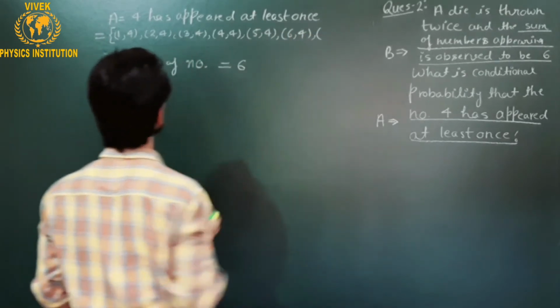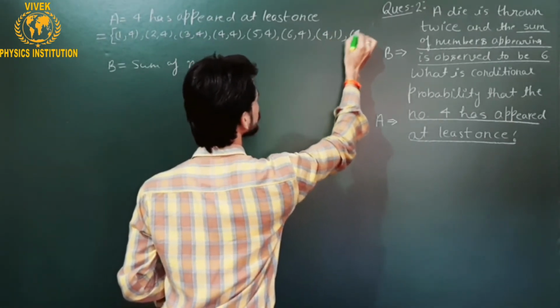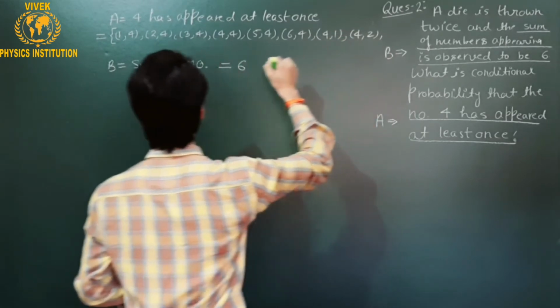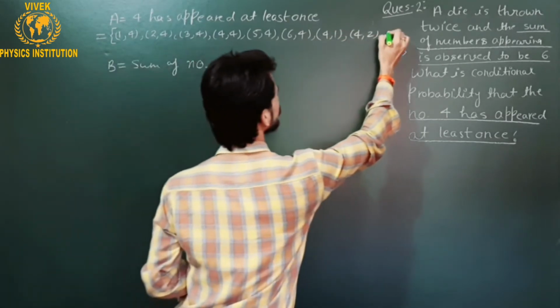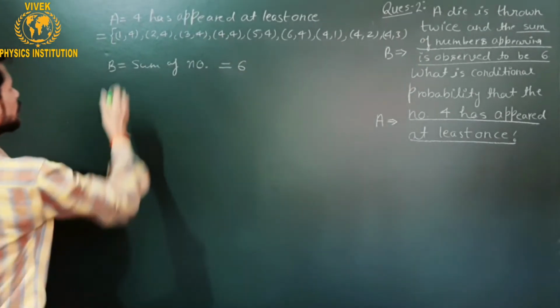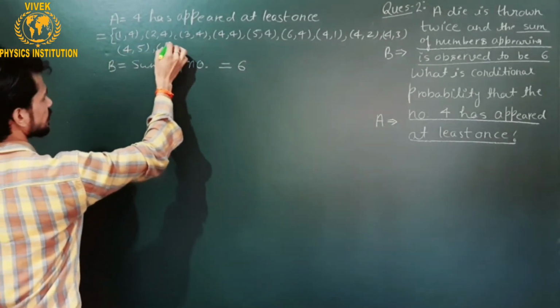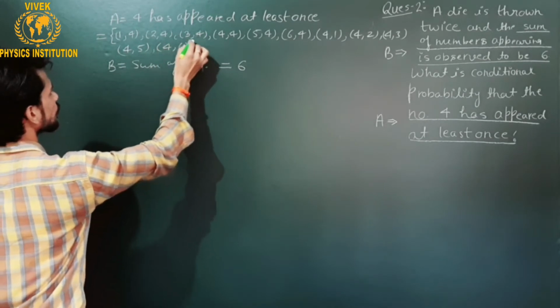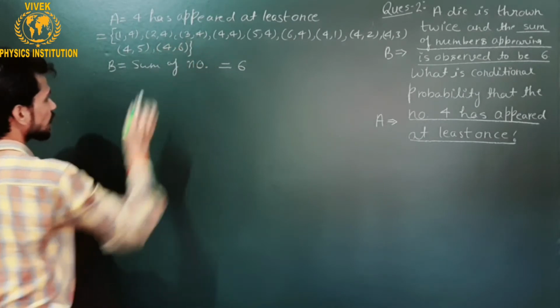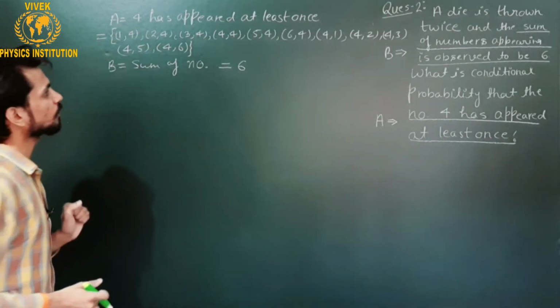And if I talk about the series of 4, then it will have 41, 42, and 43, of course. 44 is already taken, and there will be 45 and 46. So these will be the total elements associated with event A.